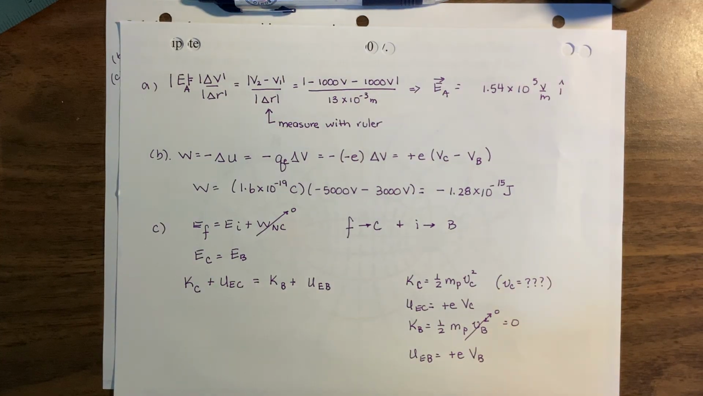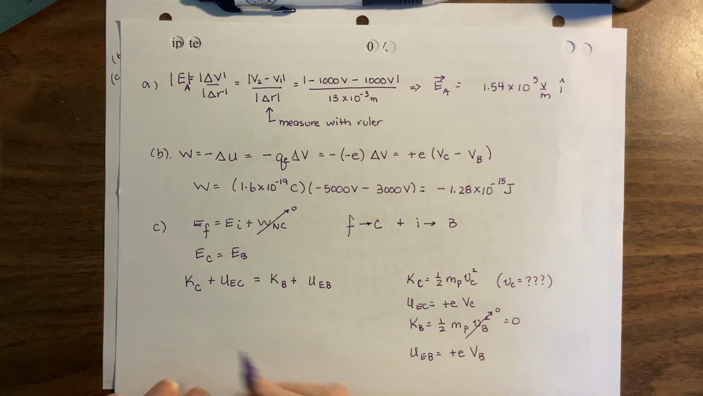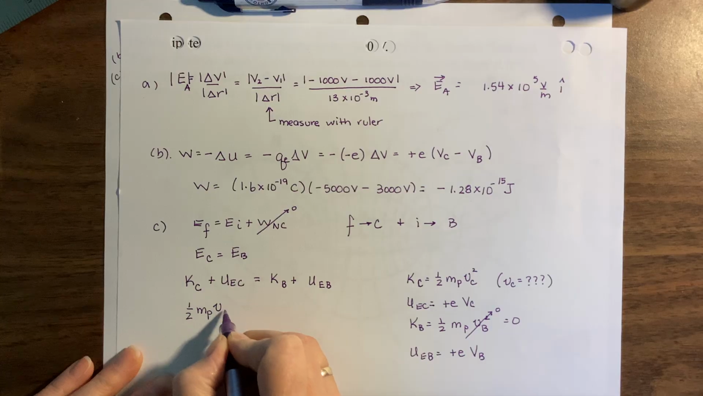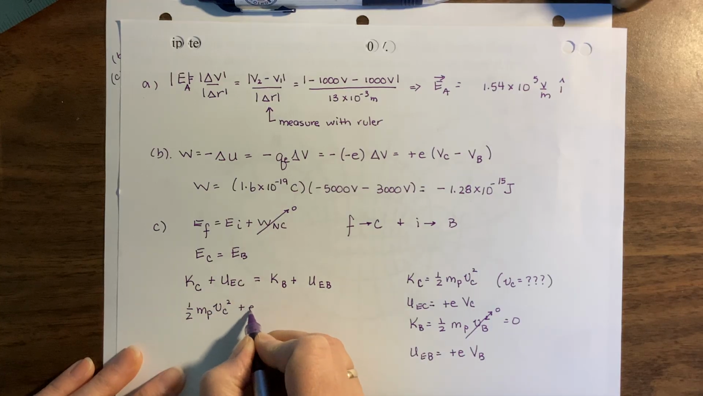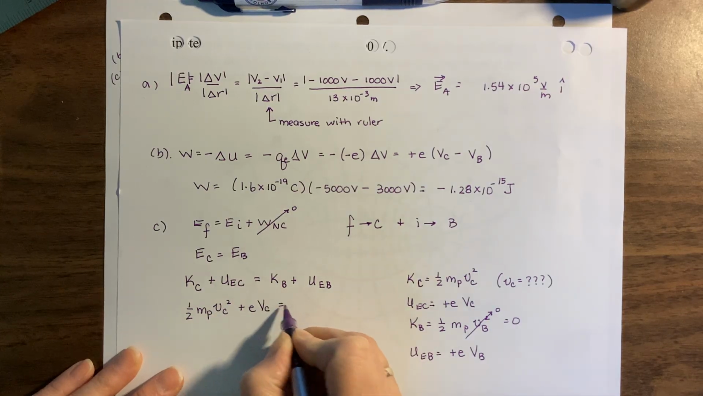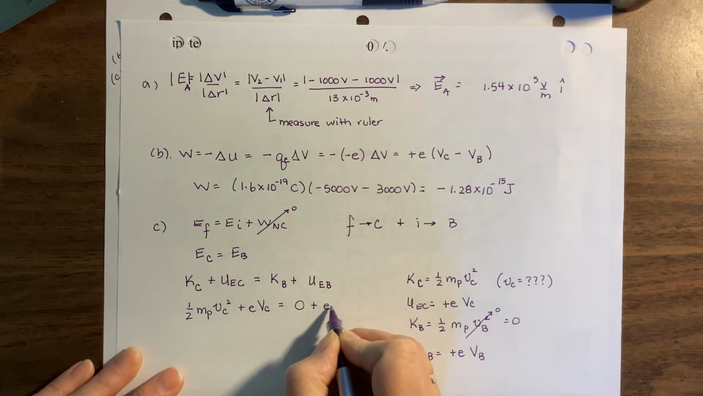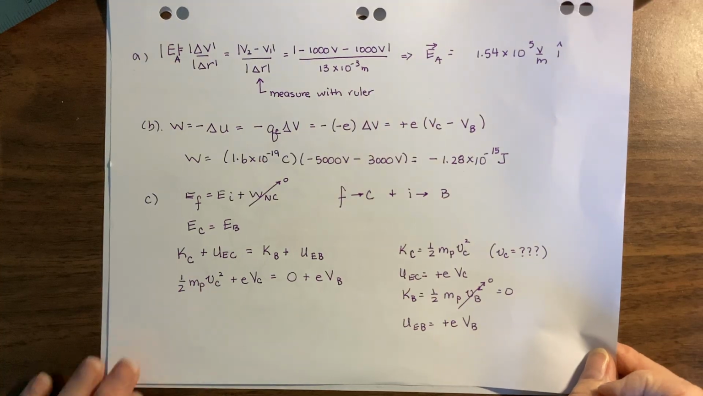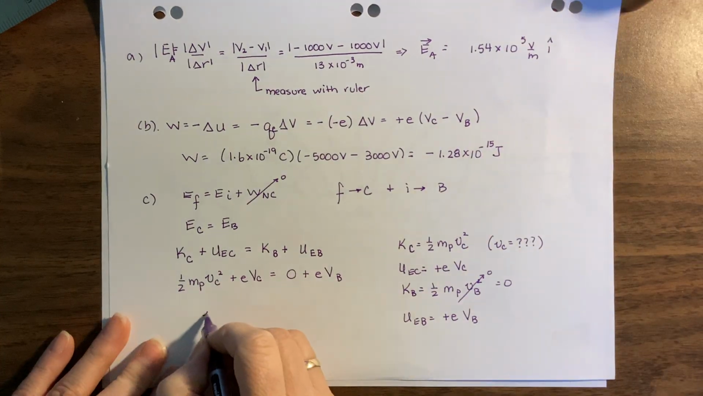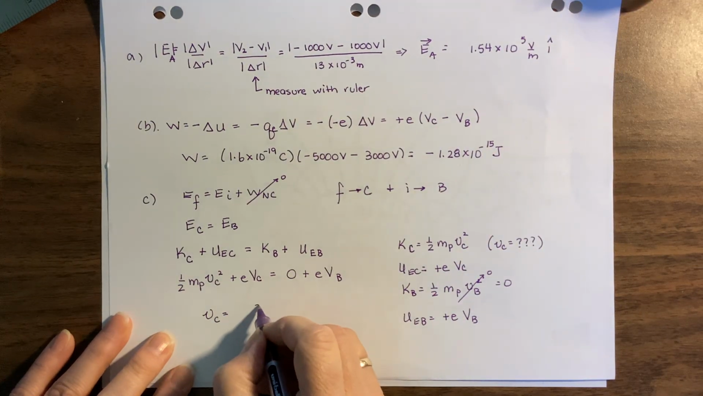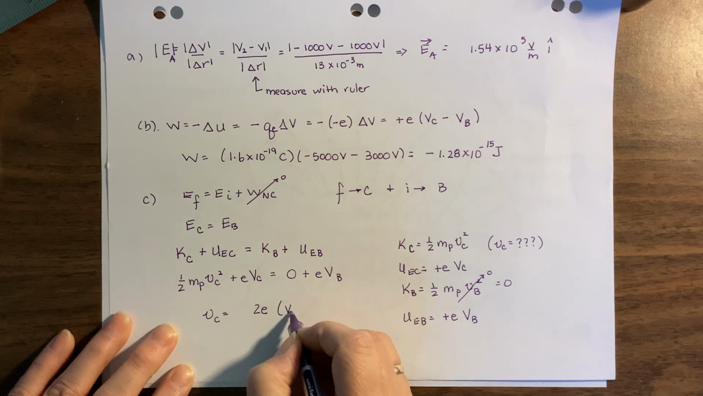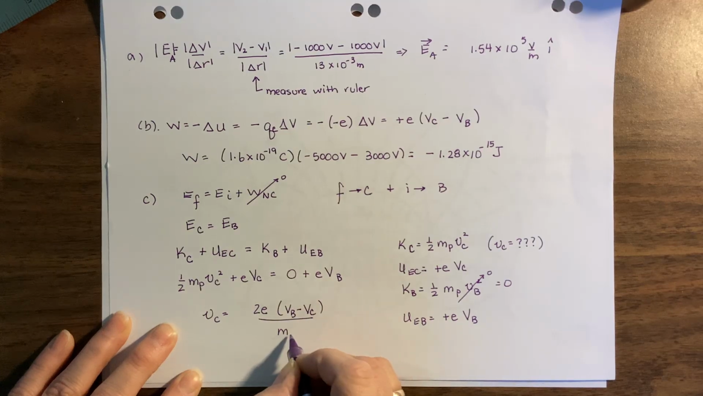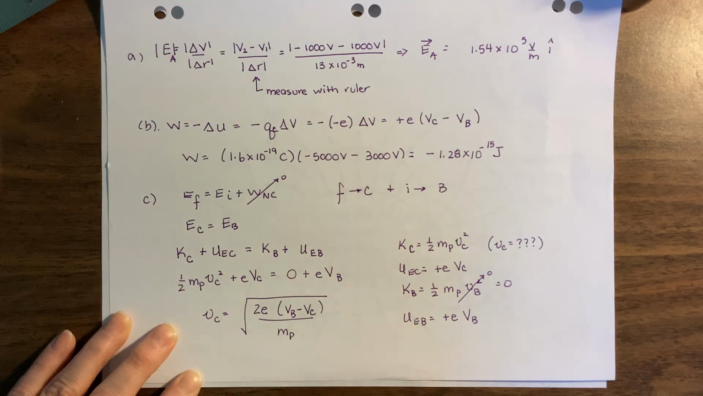Okay, I've got all of my things in here. So 1/2 times the mass of the proton times VC squared plus E times VC equals 0 plus E times VB. I can do some rearranging here to see that my speed at C is 2 times the fundamental charge times VB minus VC divided by the mass of the proton. Take the square root.